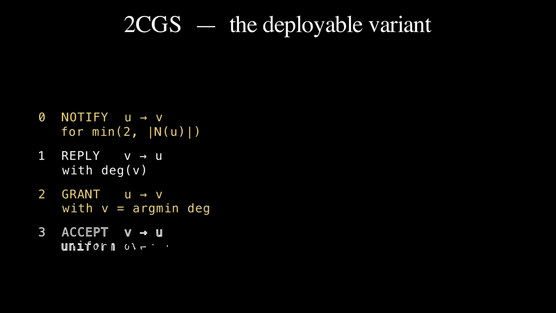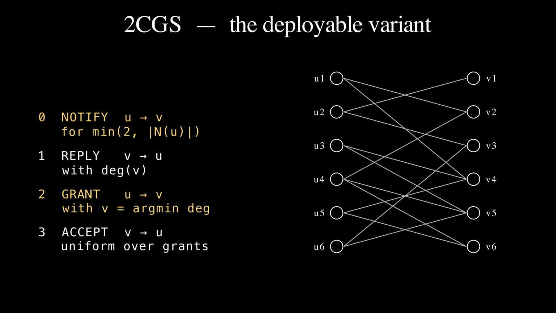Empirical study of the DB alpha family surfaced a heuristic, 2CGS, two-choice greedy selection. It is not optimal in any theorem, it is what simulation found to be the current best. It makes two changes to DB0, both at familiar stages of the protocol. Change 1, thinning. At the notify stage, each sender retains the minimum of 2 and its actual neighborhood size, so at most 2 outgoing notify messages. The chosen edges are uniform, the rest are discarded.